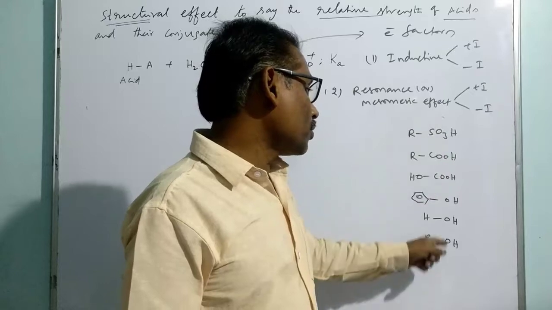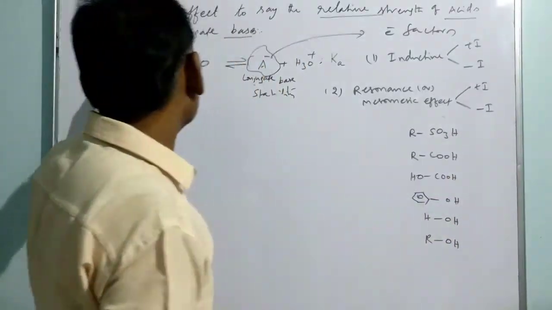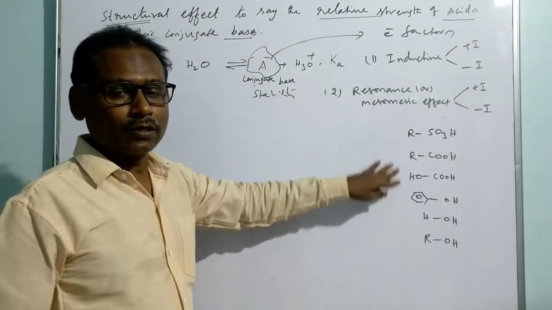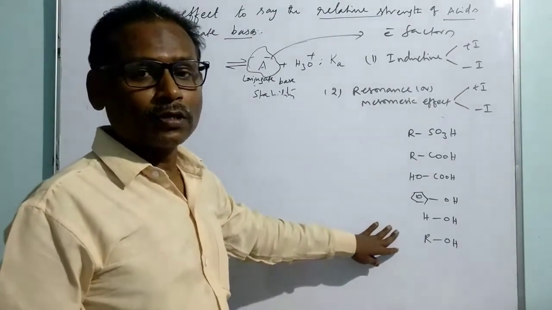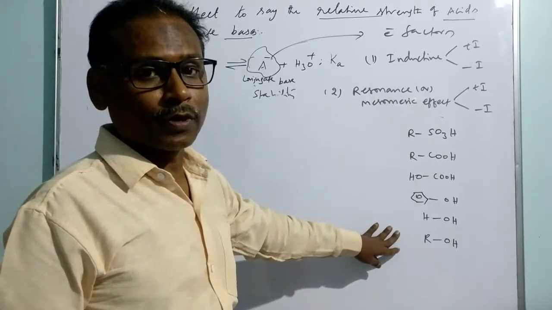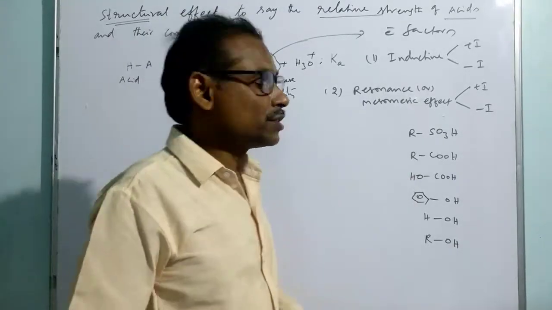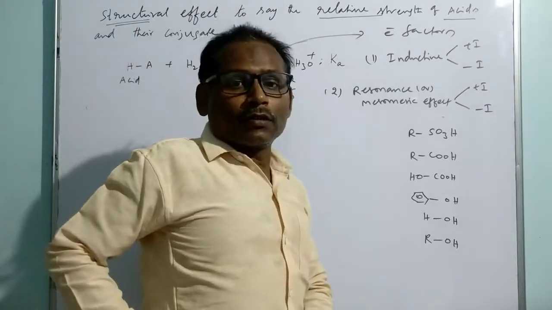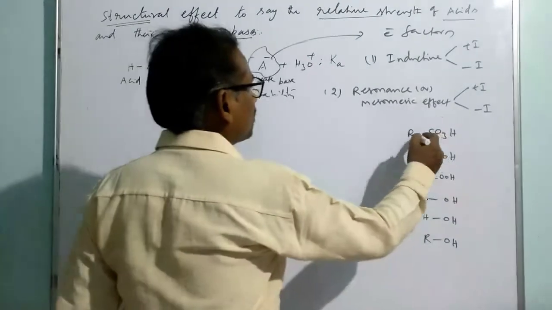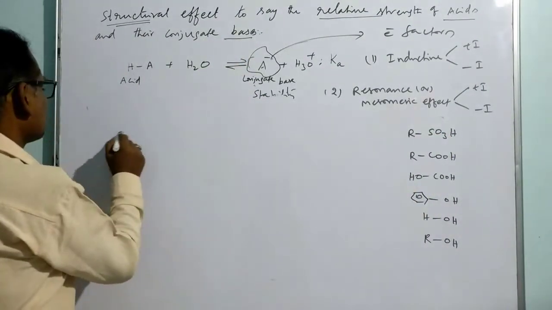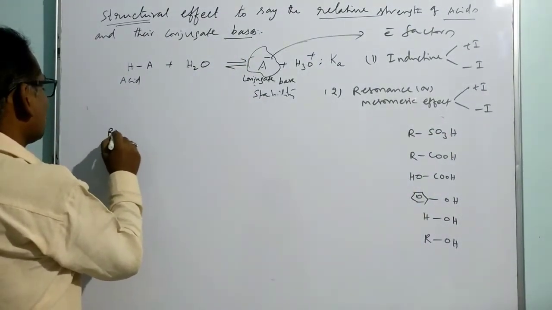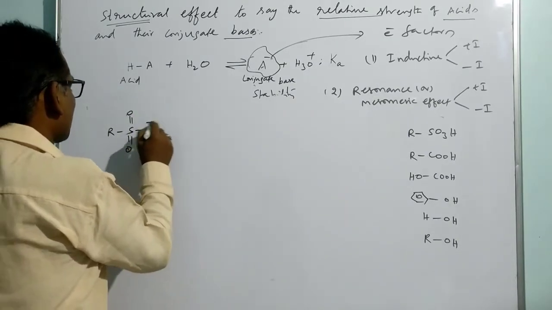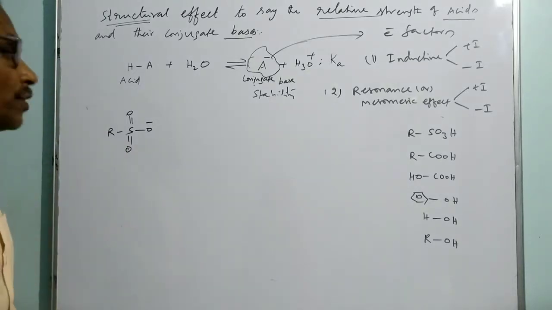So from which OH bond is the ejection of proton so easy? In all this list of compounds, the bond is the OH bond. From that, hydrogen is supposed to be ejected. So in which example is the ejection of proton so easy? Let us try to discuss based on the resonance once again. If you write its conjugate base, the conjugate base of the first one is RSO3 minus. This is the conjugate base of the first one, sulfonic acid.